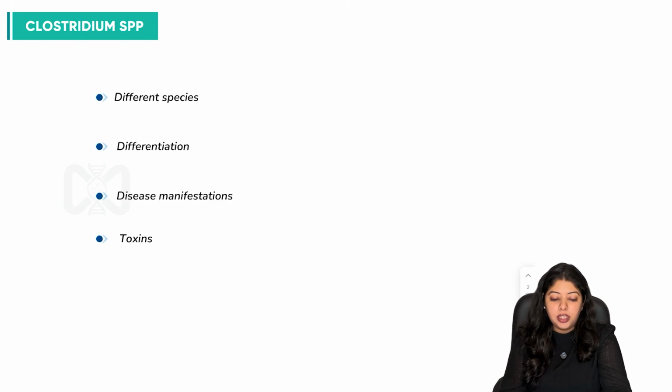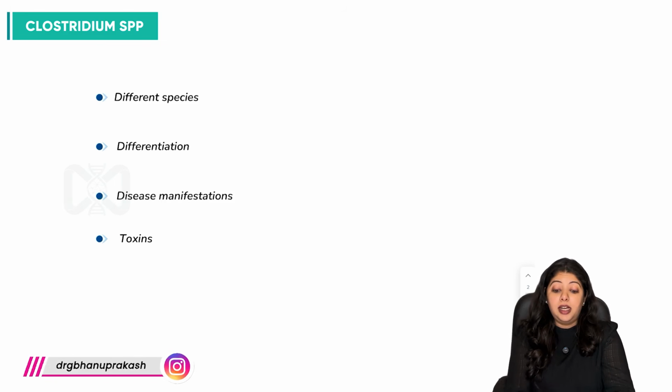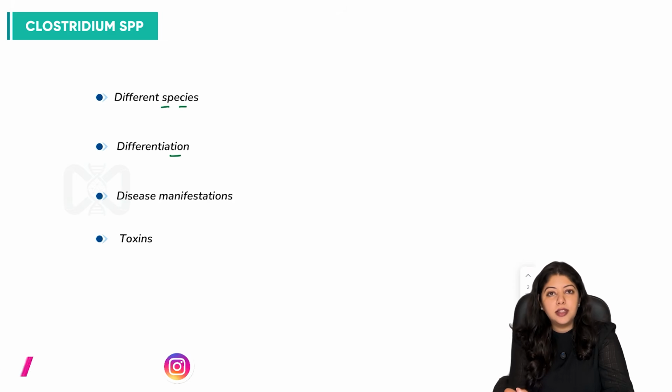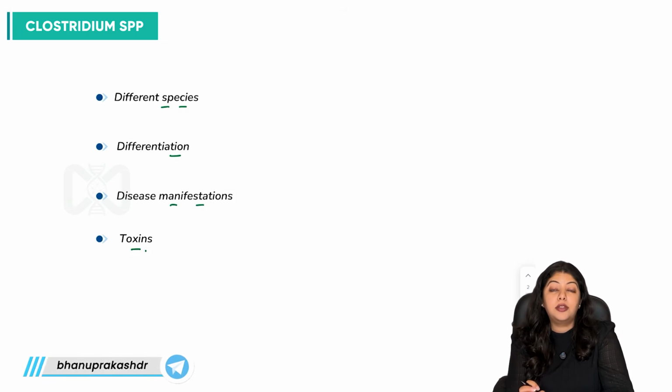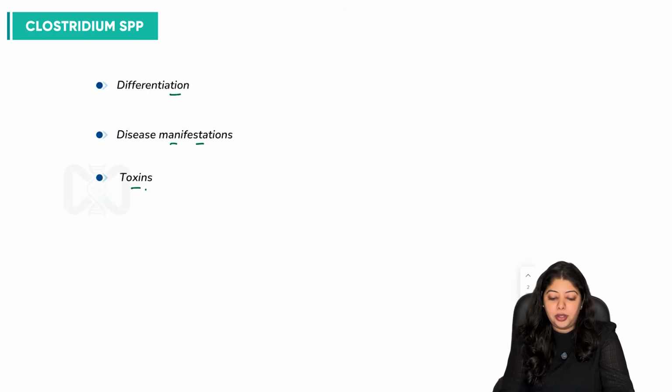And under Clostridium species, I will be talking about the different species which are associated with human infections, their differentiation majorly based on the morphology and the disease manifestations, along with the most important section, that is toxins, the different types of toxins they produce and the mechanisms of those toxins associated with disease manifestations.